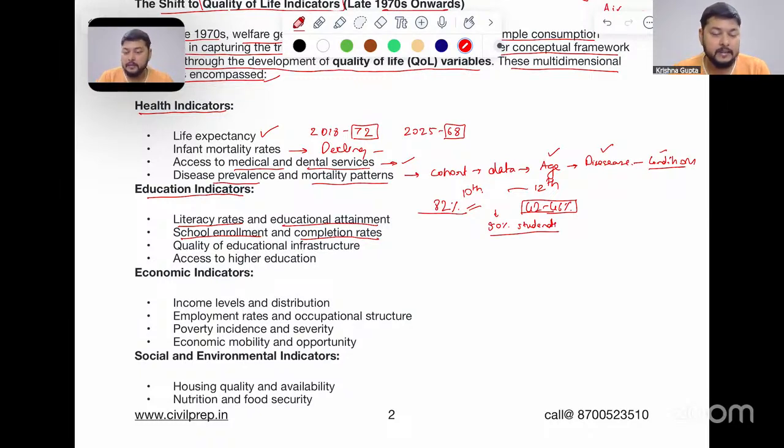So why is this so? This we have to understand in welfare geography. Then quality of educational infrastructure. Like in the contemporary time, we have digital infrastructure, we have laboratories in the schools, which are providing us a better educational input for our understanding. Then access to higher education. For example, 10th, then 12th, then graduation, post-graduation, then PhD. How many of the students or children are able to access these particular educational levels? This is also seen here.